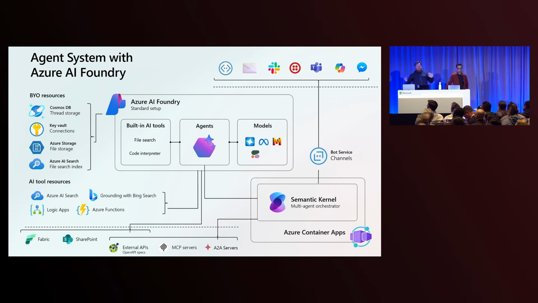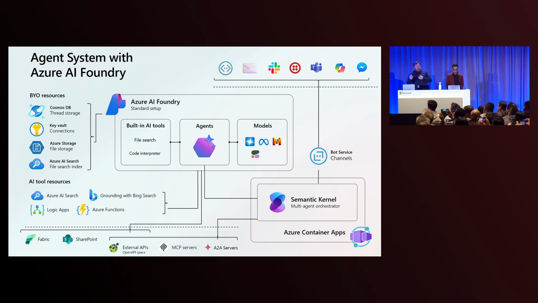And so to bring it all together, we saw Azure AI Foundry as a service to build your agents. You can select different models. You can select different tools. You can connect to different resources. You can store things in Cosmos DB. You can use Azure AI Search. You can use grounding with Bing, which we showed.